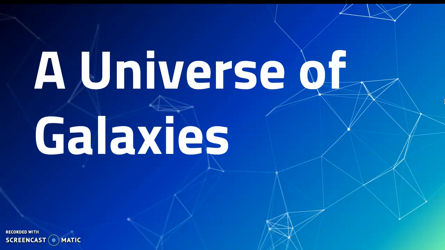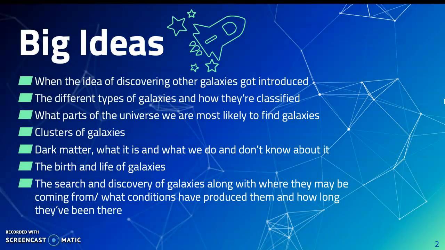Hi, today I'm going to be going over Chapter 16, A Universe of Galaxies. Big ideas I'm going to be going over today are when the idea of discovering other galaxies got introduced, such as who brought the idea around, how they did it and when, the different types of galaxies and how they're classified, such as whose classification we're using and when it came to be, what parts of the universe were most likely to find galaxies, clusters of galaxies, dark matter, the birth and life of galaxies, and the search and discovery of galaxies along with where they may be coming from, what conditions have produced them, and how long they've been there.